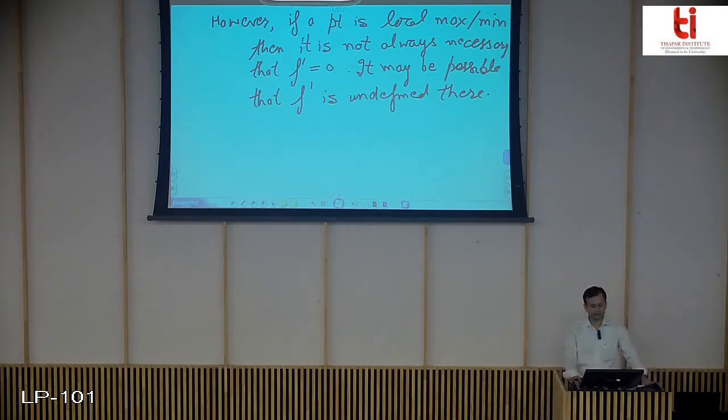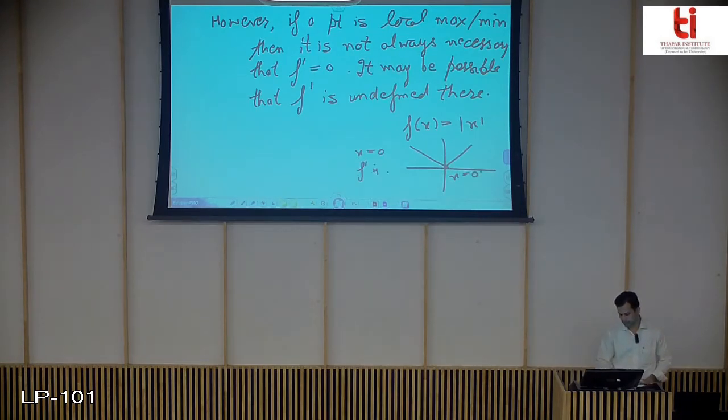The other thing he says is that it is not always necessary that a local maximum or minima will exist only where f dash is defined and the derivative is 0. For an example, take f(x) equals mod x. In this case at x equals 0, f dash is not defined, but you have a minima at x equals 0.